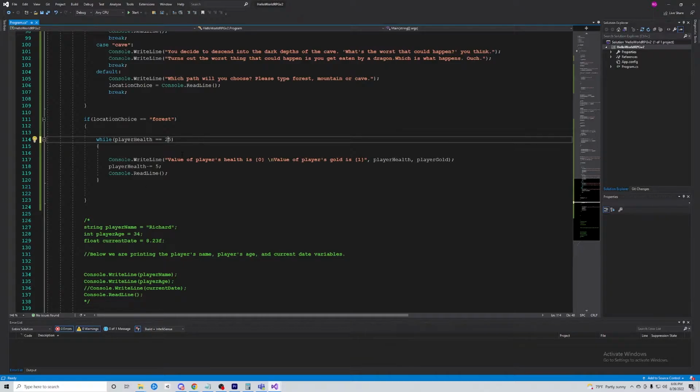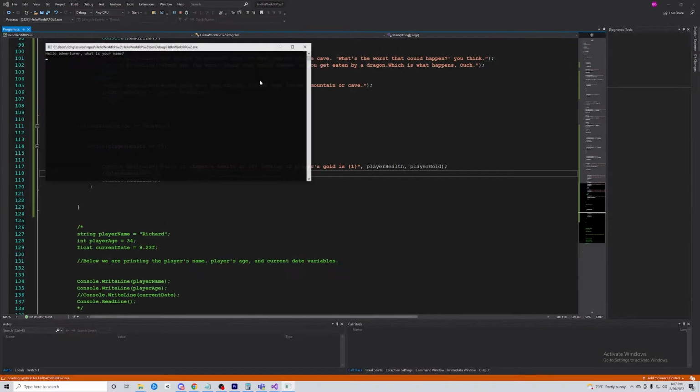It will never not be 25. Oh, we have to get rid of this line though. And you don't have to copy this. I'm just showing this as an example of basically an infinite loop. So this will just literally run infinitely, and because we're equating the player health to 25, it'll always be 25. We're not subtracting anything from it after each loop, so it's just going to run infinitely.